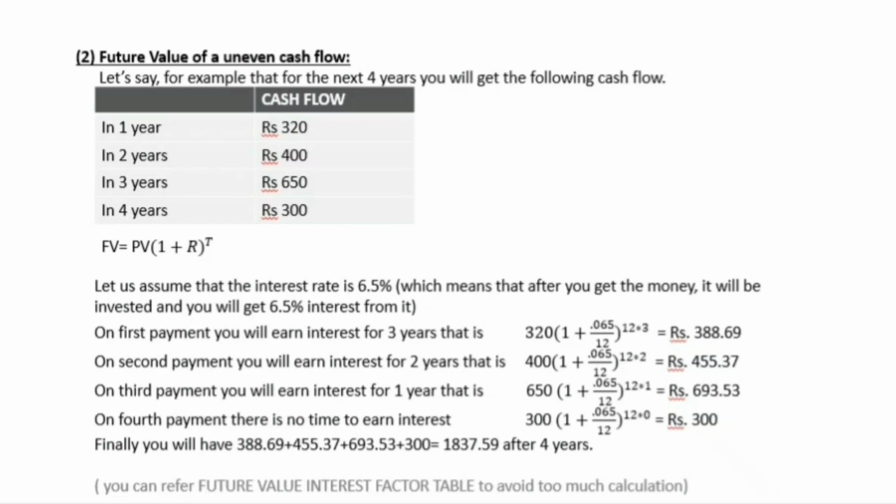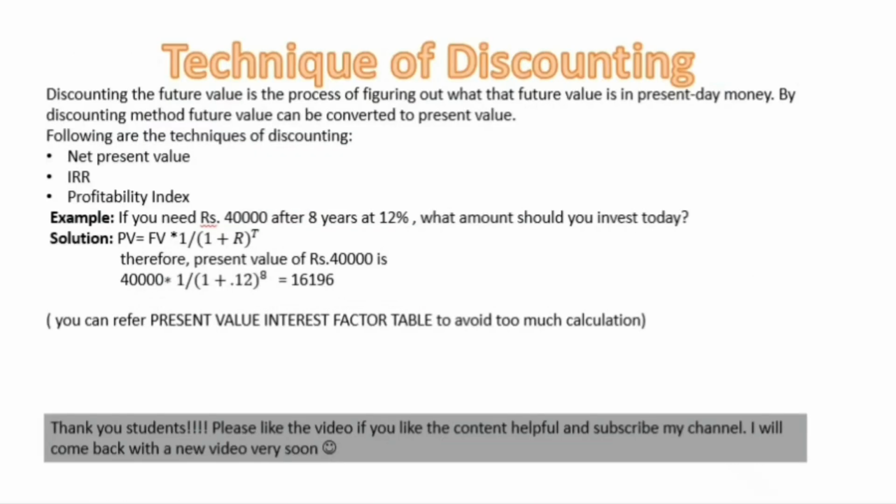So if you accumulate this amount, that amount turns into 1837 rupees after 4 years. To avoid this much calculation, again I am saying you must refer to the future value interest factor table, especially during your exam time. Now, the technique of discounting.